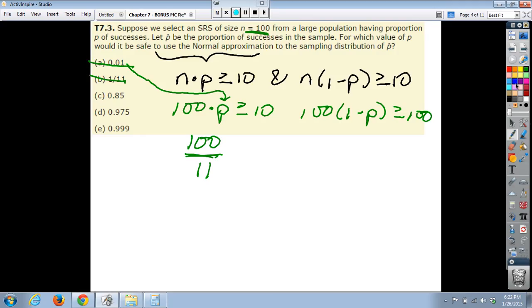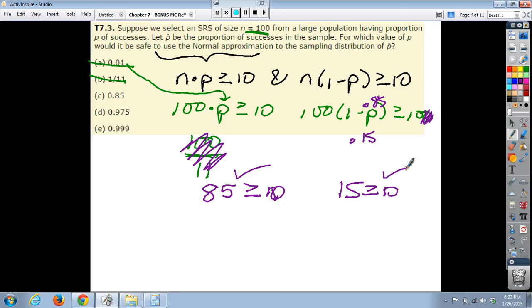0.85. Let's see here. If we plug in 0.85, well, 100 times 0.85 would give me 85, which is greater than or equal to 10. So far, so good. And if I plugged in 0.85 over here, well, that would leave me with 0.15, and 100 times 0.15 would be 15. Oops, meant to be at 10 there. And so both of these are good.